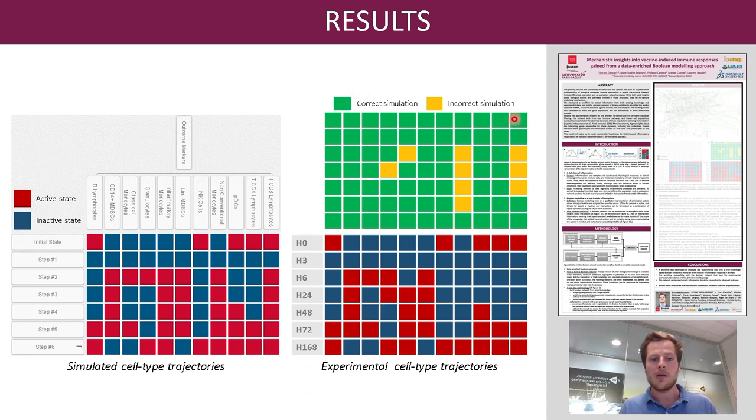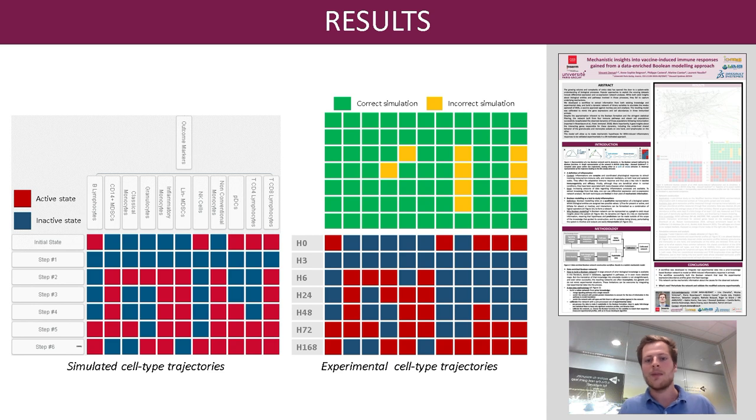We observe a very good correspondence between the simulated and experimental trajectories, with only the non-conventional monocytes and the TCD8 lymphocytes showing significant differences. Apart from this, we can see that in both trajectories, experimental and simulated, we observe close expressions between lymphocytes on the one hand, so here we have B lymphocytes, TCD8, TCD4 lymphocytes, T cells, and NK cells, and on the other hand, between monocytes, here classical monocytes, and granulocytes.